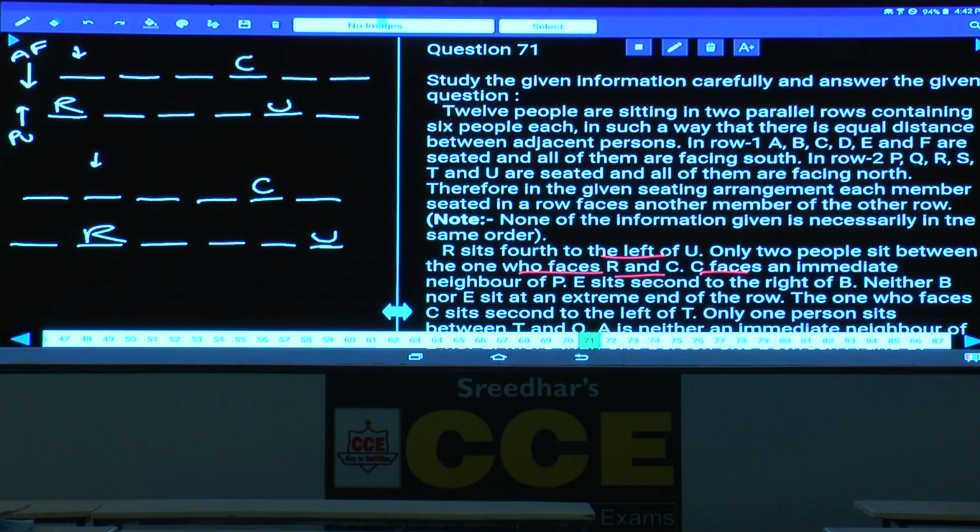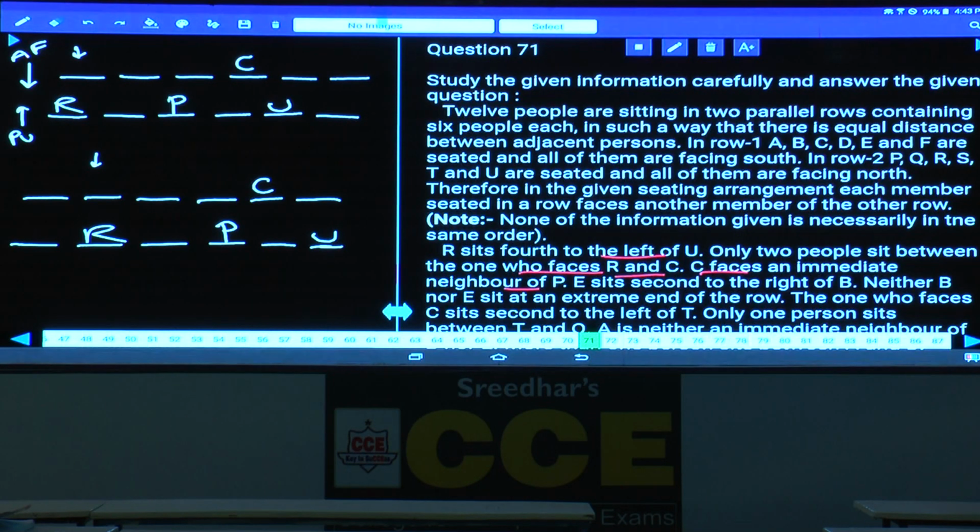And C faces an immediate neighbor of P. As C is an immediate neighbor of P, in the first case, this must be here. C is an immediate neighbor of P, and in the second case, P must be at this place. C is an immediate neighbor of P. E sits second to the right of B. E is seated second to the right of B.